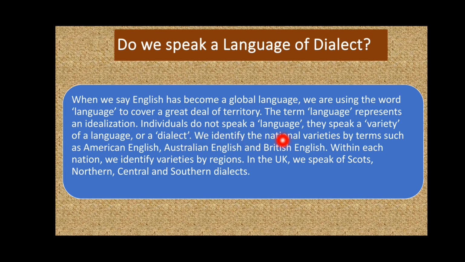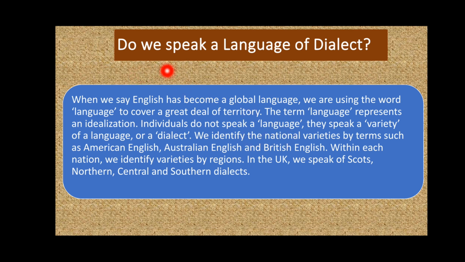If individuals do not speak a language, then what do they use or what do they speak? They speak a dialect, right? Not a language. Because language is something abstract, while dialect is something concrete. You can listen to and visualize a dialect, but not a language, right? So language is something like an idealization, something in our mind. Individuals do not speak a language, they speak a dialect.